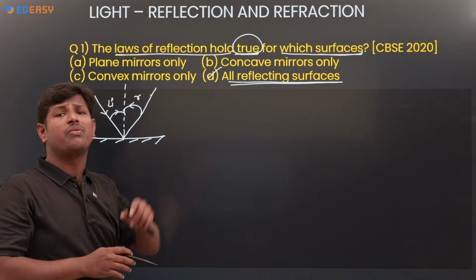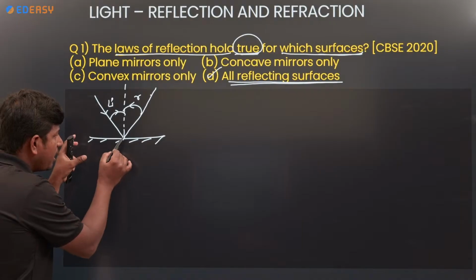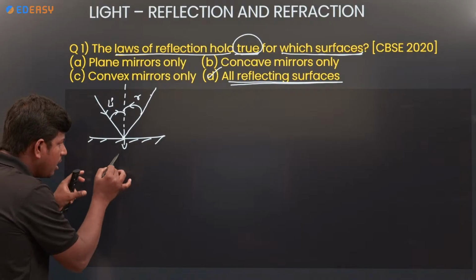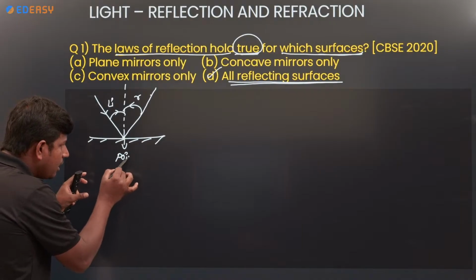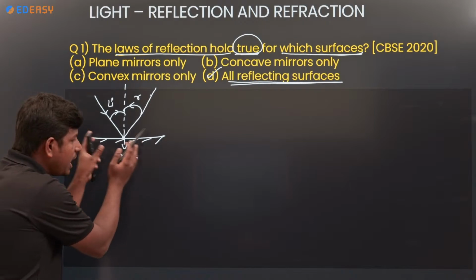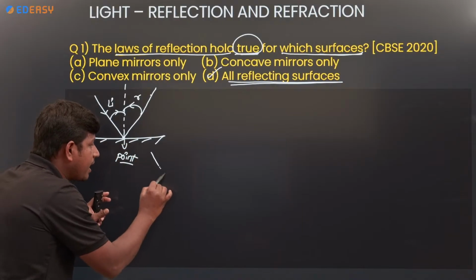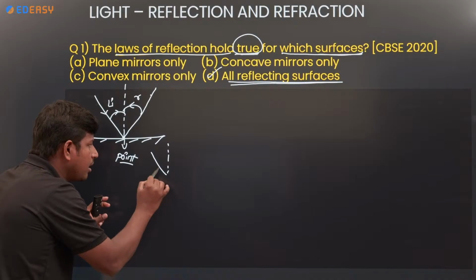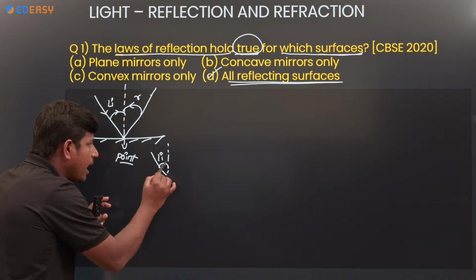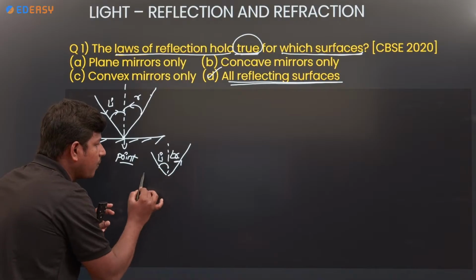How is it applicable for all reflecting surfaces? If you zoom in, at a point where the ray strikes, at that particular point the angle of incidence is equal to the angle of reflection.